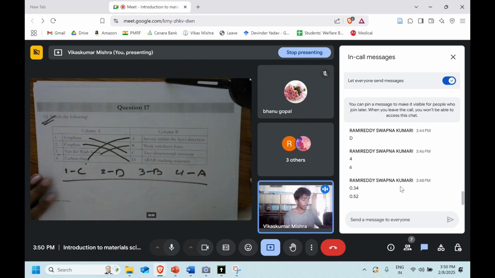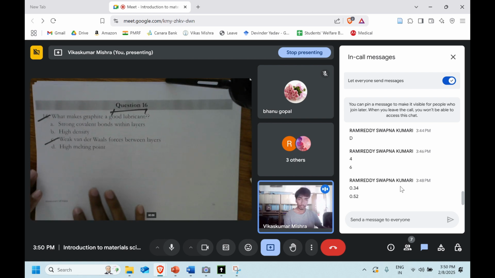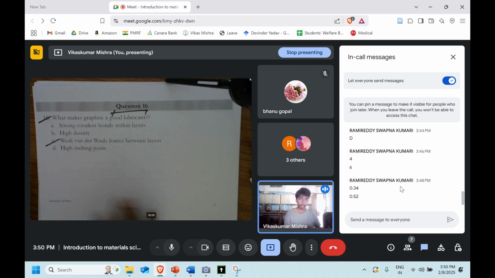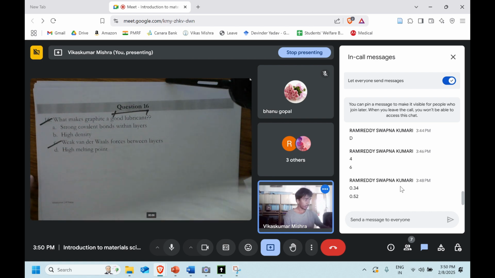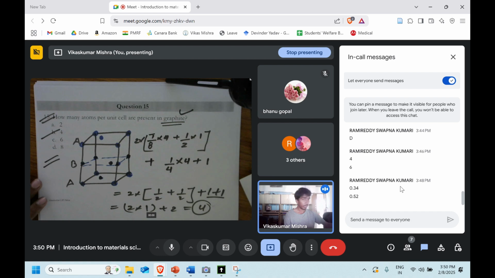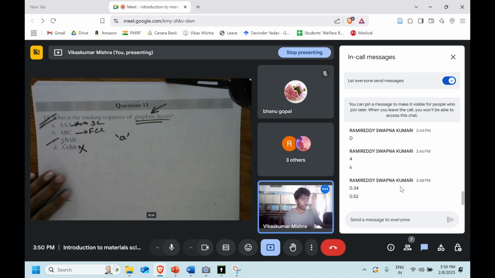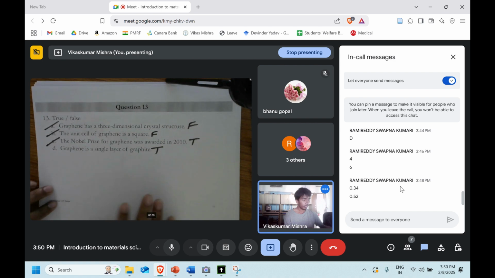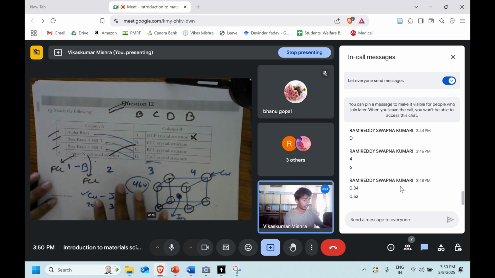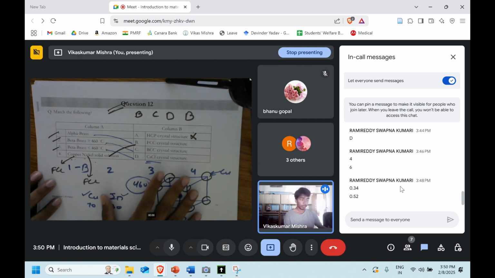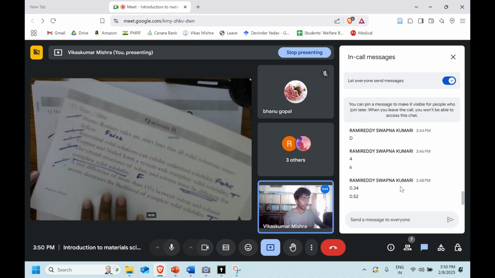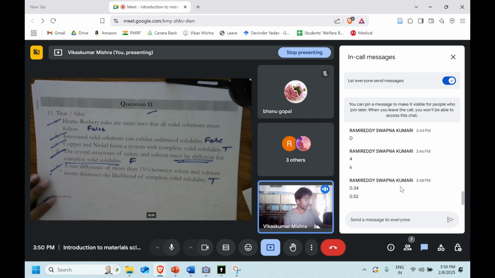These are the graphene. We talked about the structures. In upcoming weeks, we are again going to talk more about structures, like CsCl. We'll take all the structures one by one. This is the graphite, and then we talked about the stacking of the graphite. Then a few facts about graphene. Then we talked about order and disorder in brass, like which structure they form. The Hume-Rothery rule we discussed, and this is a question on that.